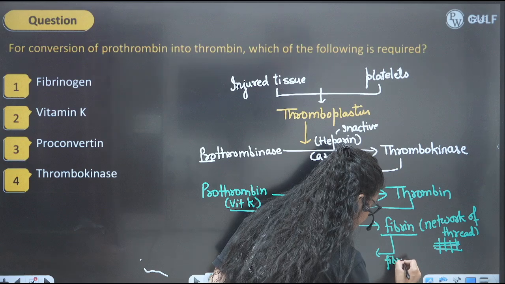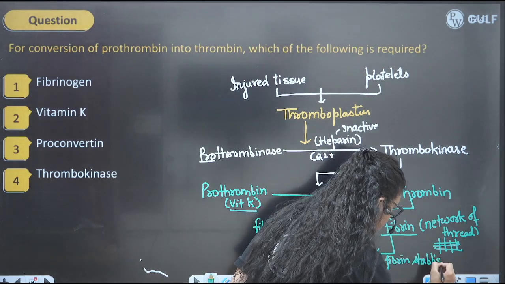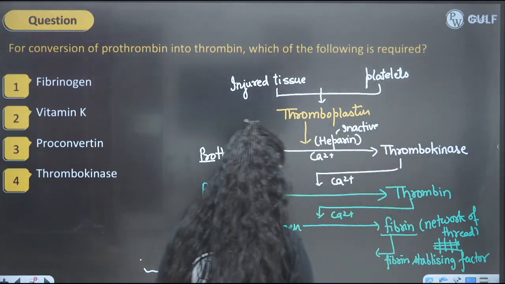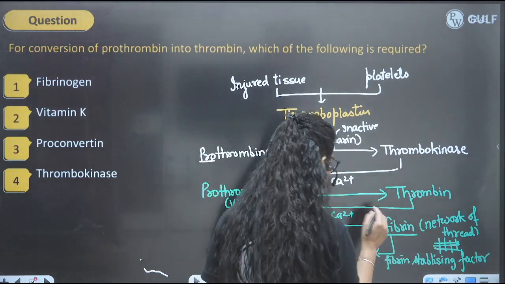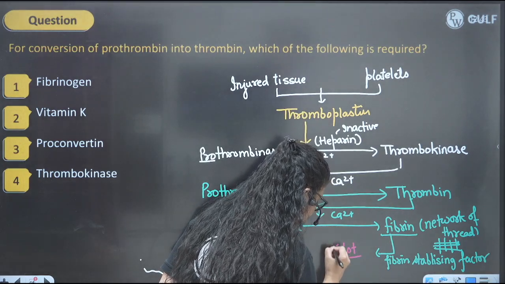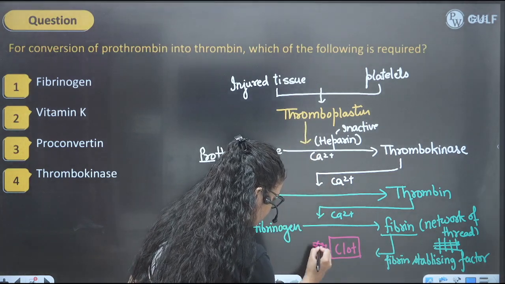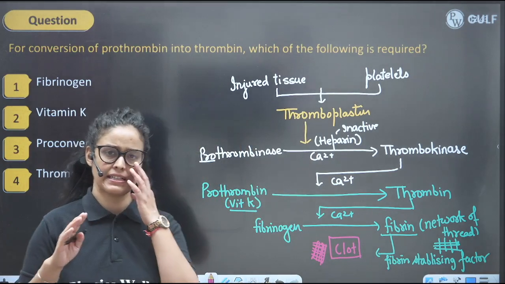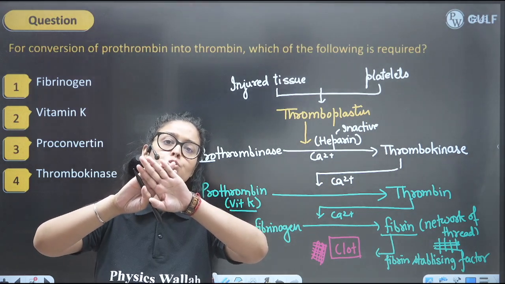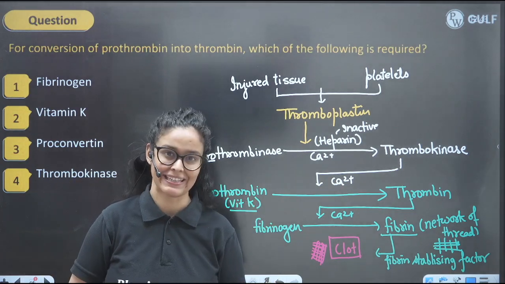Fibrin stabilizing factor will convert it into a bandage, and that bandage will prevent your blood loss. It will be converted into a clot, a fibrous network, forming a bandage-like structure like this. So it will trap all the blood cells, and the permanent clot will be formed there to prevent the loss of blood, right? And in that way, your wound will be healed soon, right?